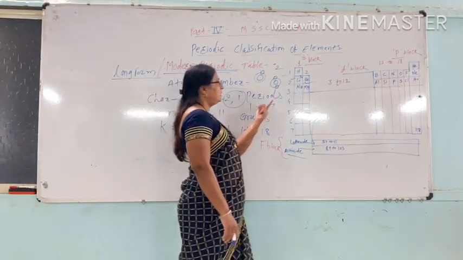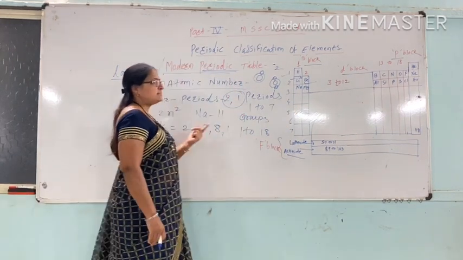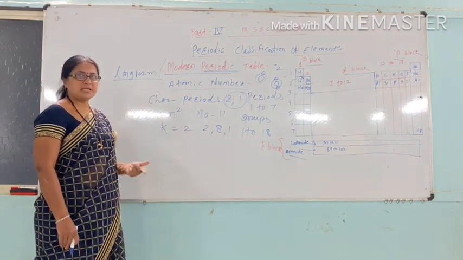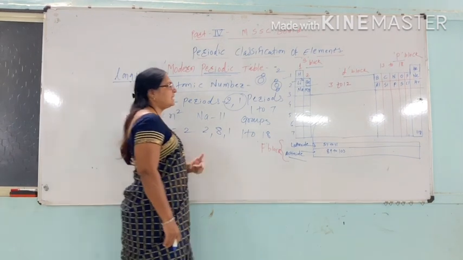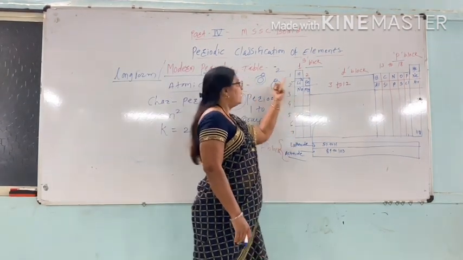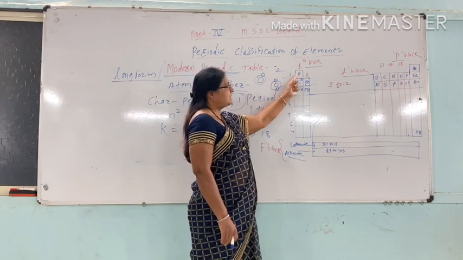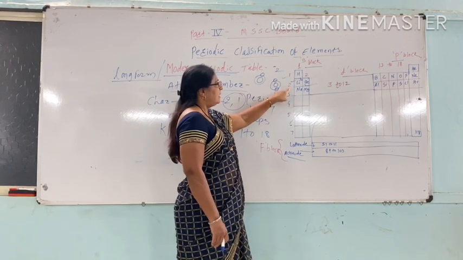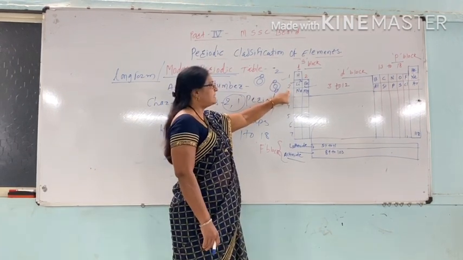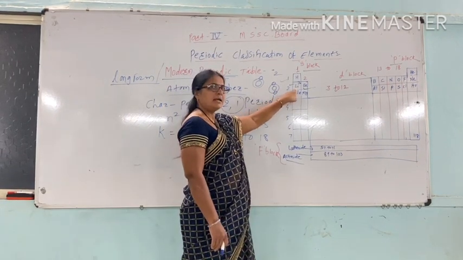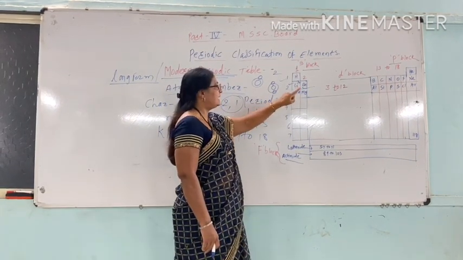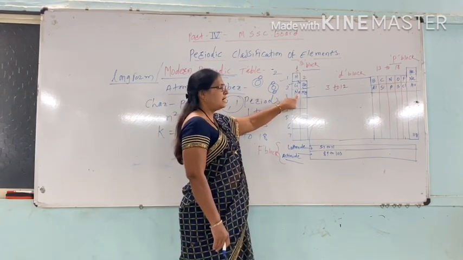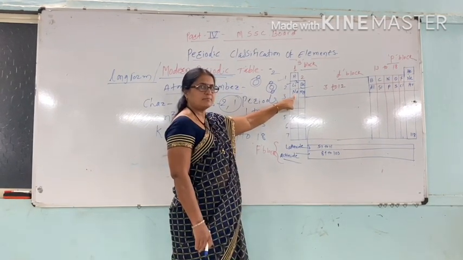We study the characteristic that elements present in a period have the same number of shells. That is, the number of shells is equal to the period number. In the first period, the elements have 1 shell. In the second period, the period number is 2 and each element contains 2 shells. Elements of the third period contain 3 shells.